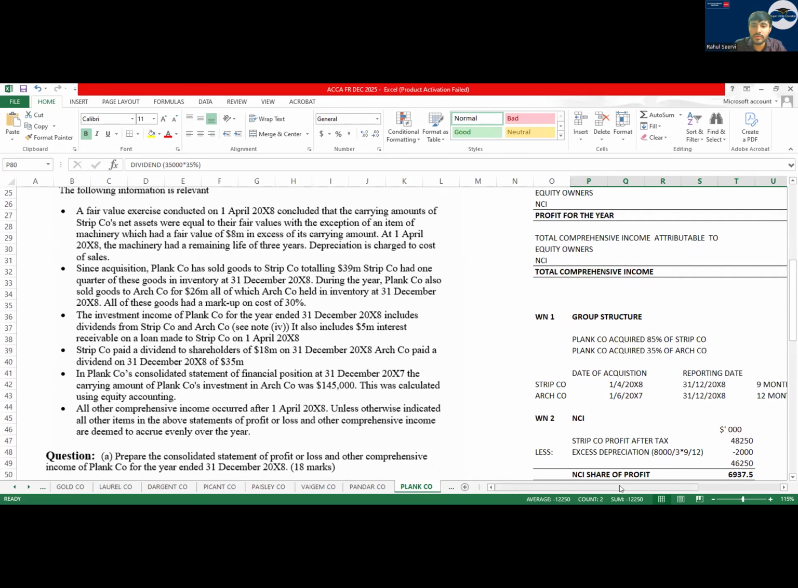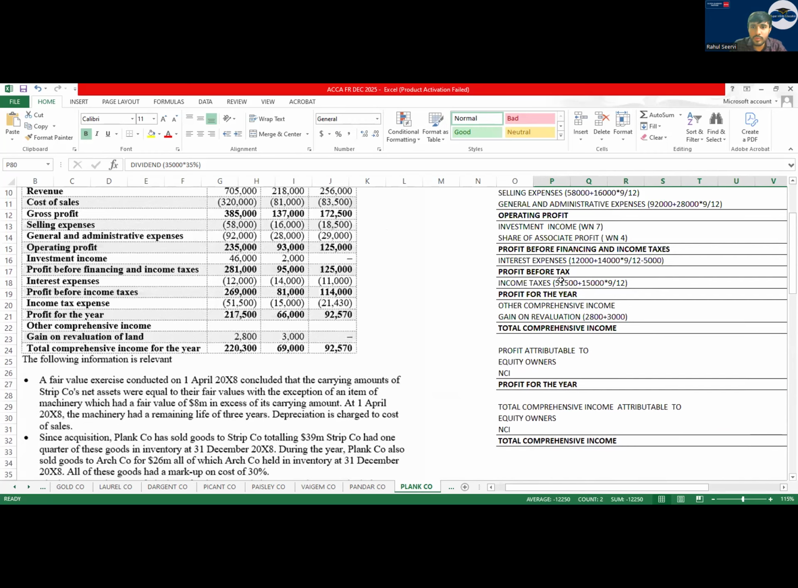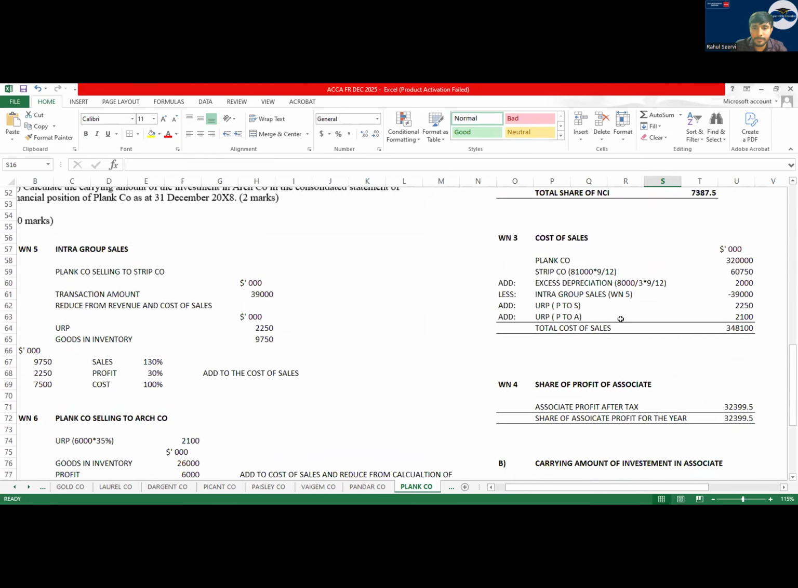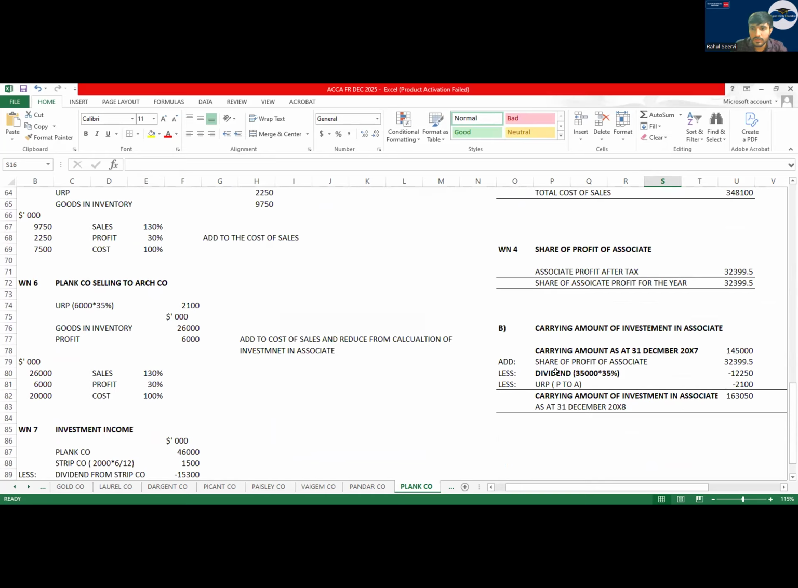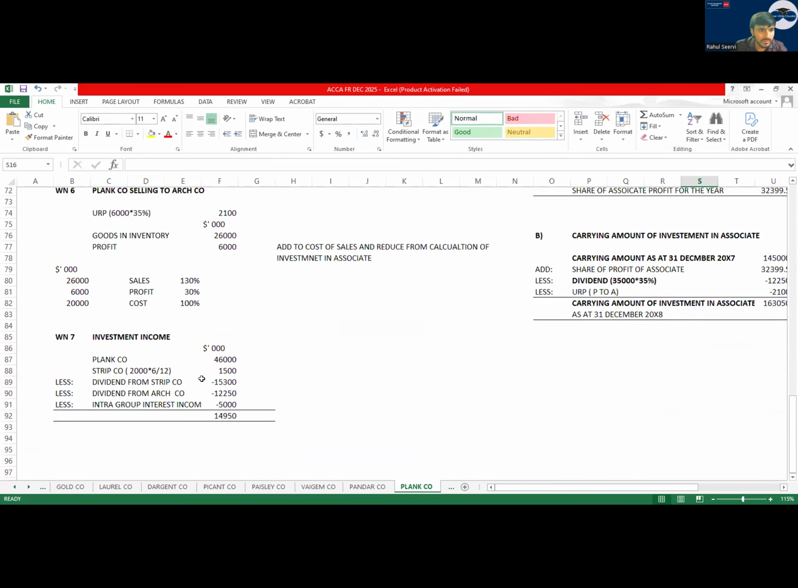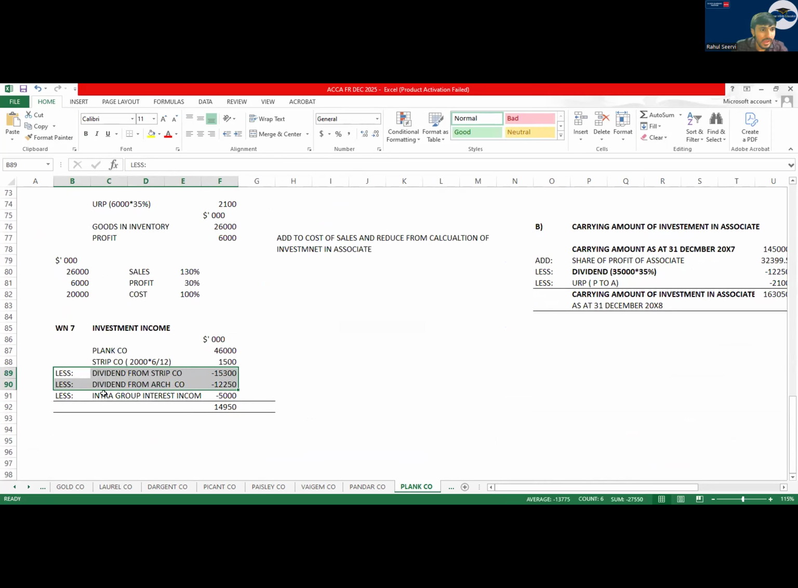The interest value is 5 million. So what will I do, everyone? From finance cost, I will remove how much? 5 million. Can you see this adjustment? I have reduced 5 million. As well as I will reduce it from investment income. Here, dividend also I reduced, and then intra-group interest income I have reduced. Any doubts in this?